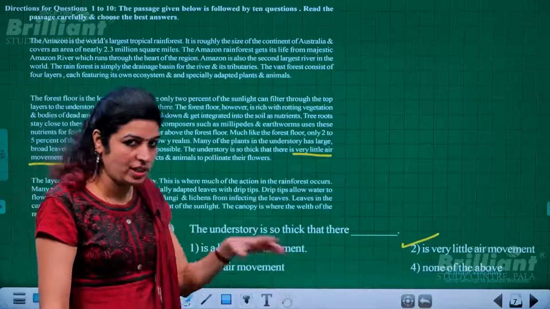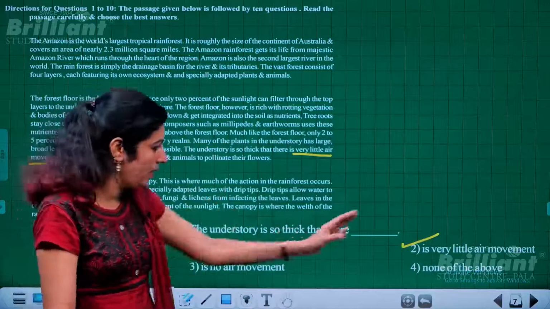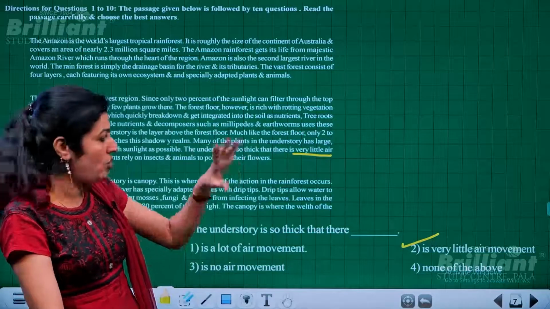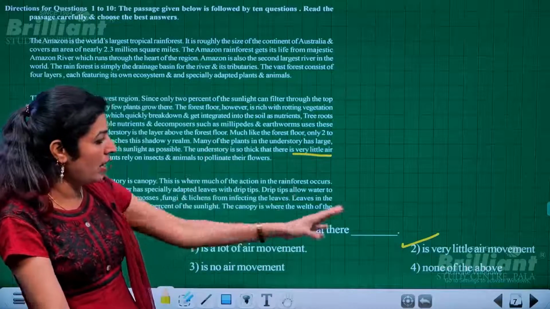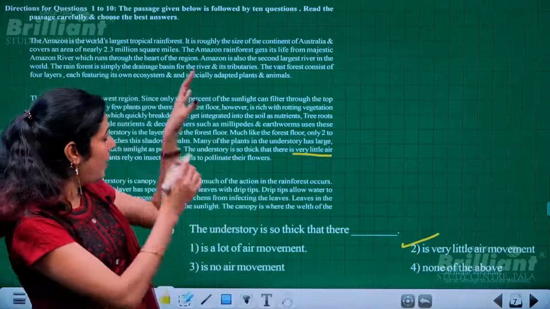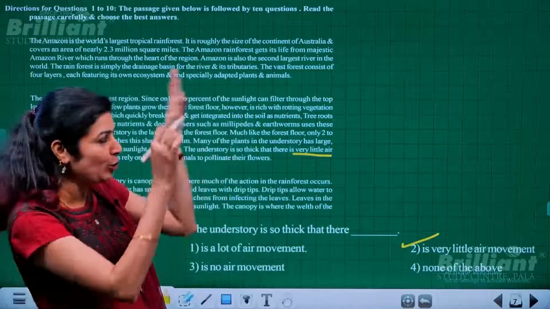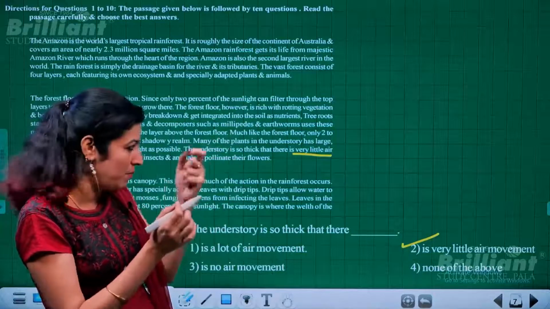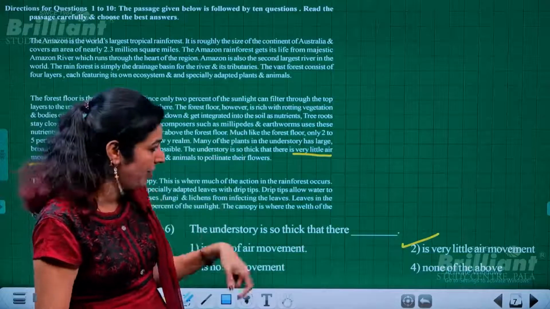See this one, very little air movement. It's not that there is no air, actually there is a little bit. So that very little air movement is clearly shown in the passage, and you have to search for that particular statement. Since the font size is too small to fit into the board, I have trouble reading it. It's just so congested, isn't it? That's why it has taken a bit more time to find the answer.